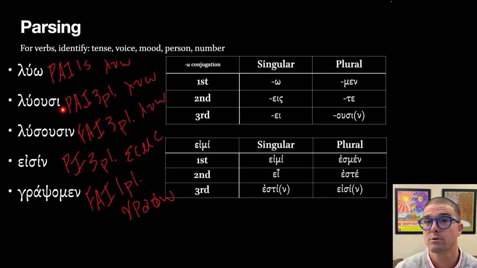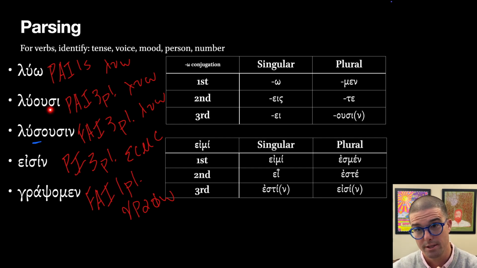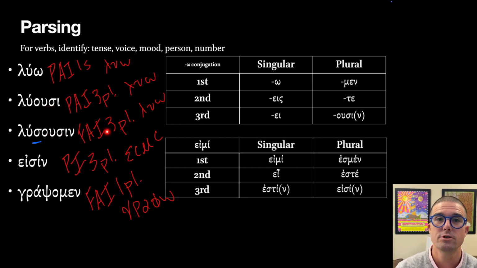If the next word were to begin with a vowel, we would get the movable nu, as we do in our next parsing problem here. But here we have a present, active, indicative, third person plural. So we're down here in the usi, usin, plural ending in the third person, once again from the lexical form of luo. Lususin, we have one little letter added in there. Our sigma indicates that we are not in the present tense, we are in the future tense. So whereas this will be they are loosening or they loosen, whether the action is continuous or simple in present time, this one is going to be future, but same third person plural, active indicative from luo.